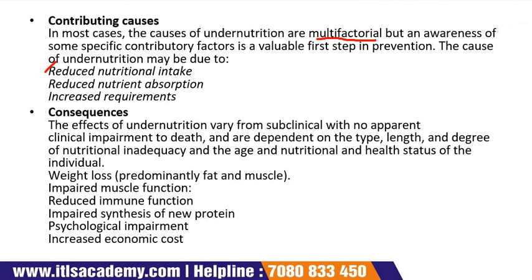These are the factors that affect food availability. Sometimes a patient may suffer from anorexia, that is loss of appetite, because of the effects of diseases such as cancer, infection, inflammation. The person feels nausea and vomiting sometimes. That is why they are not able to eat the food properly or take in nutrition properly.